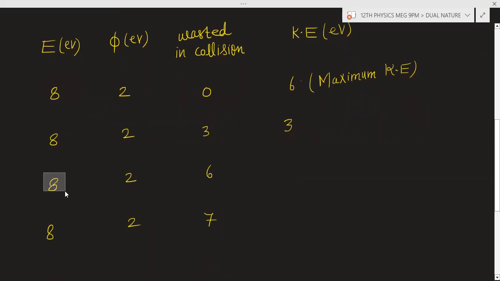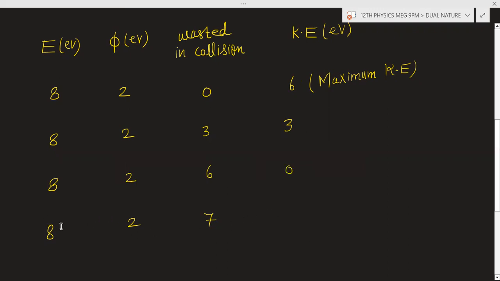Suppose you have provided 8 electron volt, 2 electron volt is expended to overcome the work function, and 6 electron volt is wasted in collision. Now what will be the energy of the ejected electron? Zero this time, because all 8 electron volt is used. The ejected electron will have zero kinetic energy.